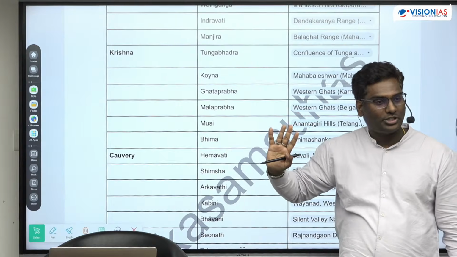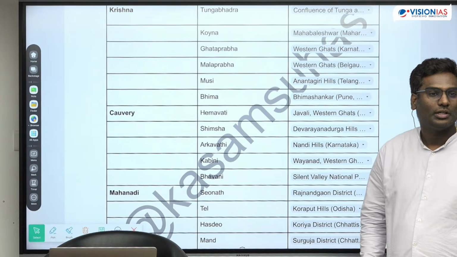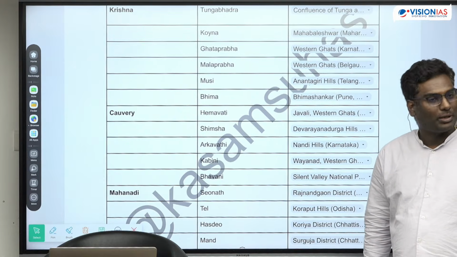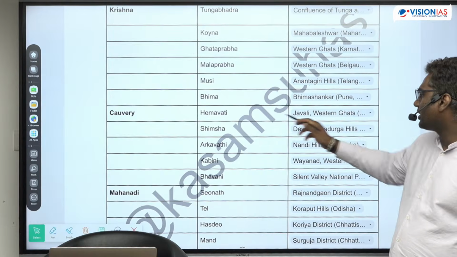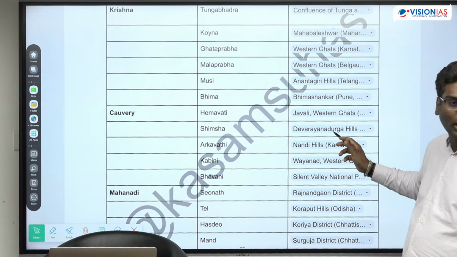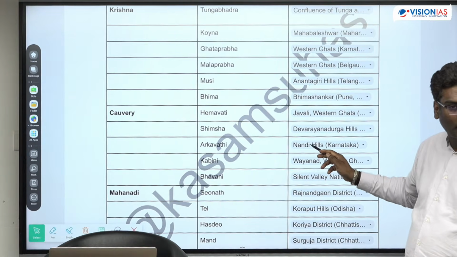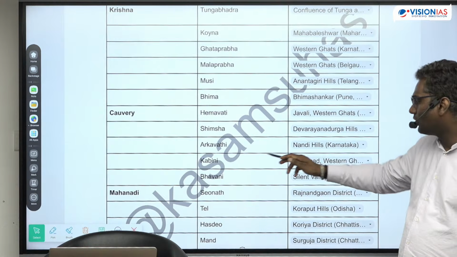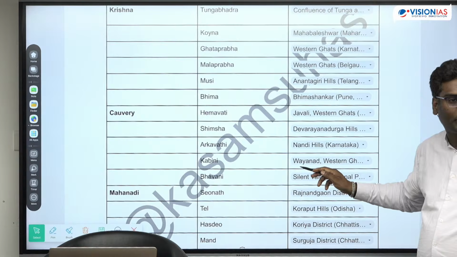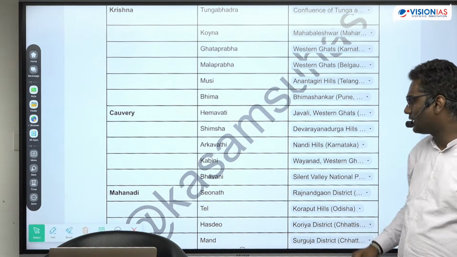Okay, did you understand? Next, Kaveri. Kaveri originates from Talakaveri, Brahmagiri Hills. Now, Hemavati, Javali, Western Ghats. Shimsha, Devara and Durga. Okay, that is in Karnataka only. Arkavati, Nandi Hills near Bangalore. Okay, so Kabini, this comes from Wayanad, Kerala. From Kerala it comes to Karnataka and joins Kaveri.